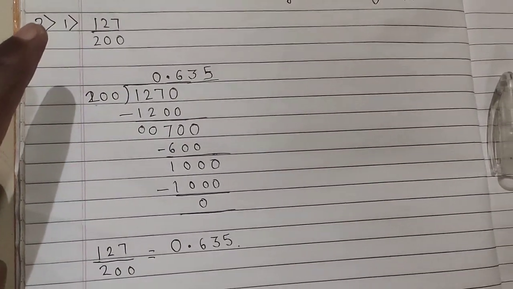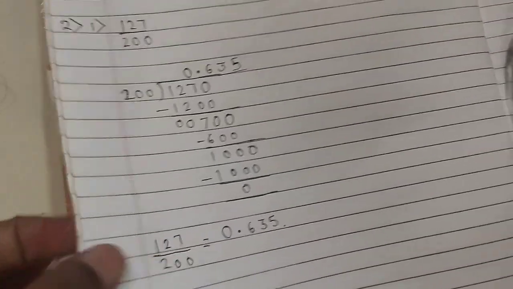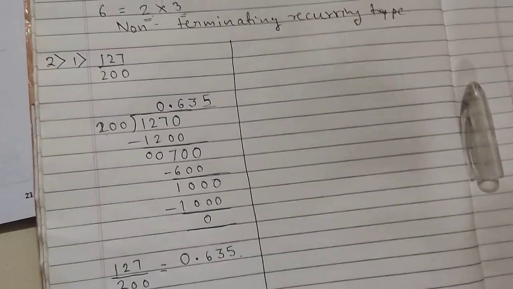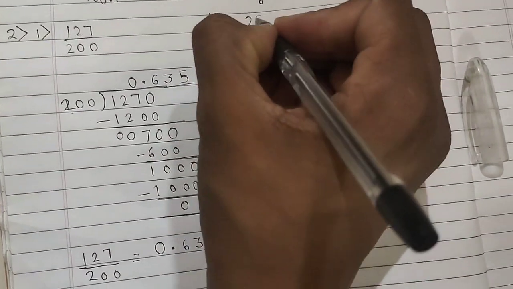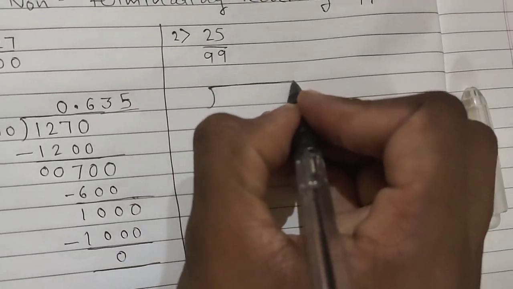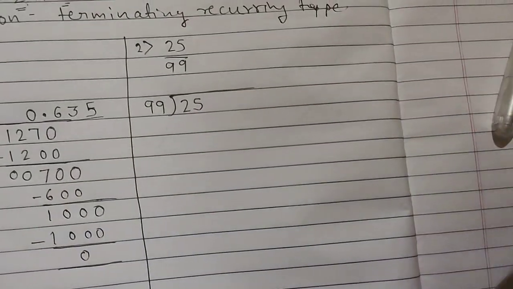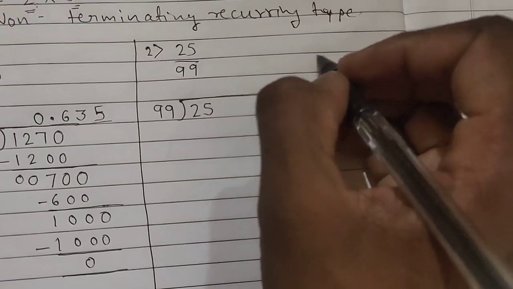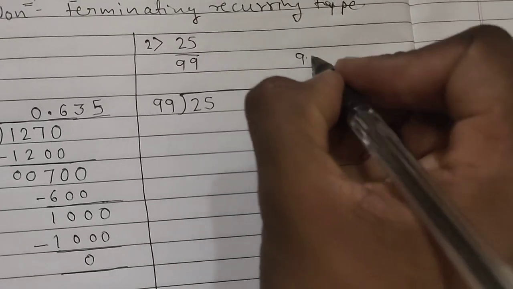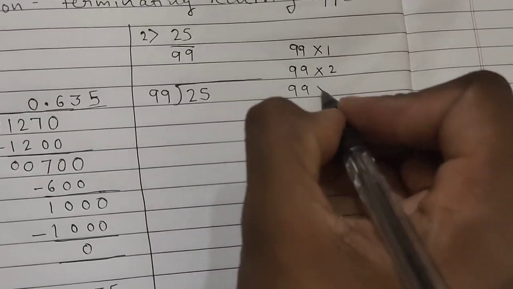Now let us see the second example. The second example is of non-terminating type. Let us see the question and solution. I am going to solve it here only. Now what is the second question? 25 upon 99. Now what we are going to do? We are going to divide 25 by what? 99. First of all, I am going to write the table of 99 so that it becomes easier for me to solve it. Okay, so let us write the table first.